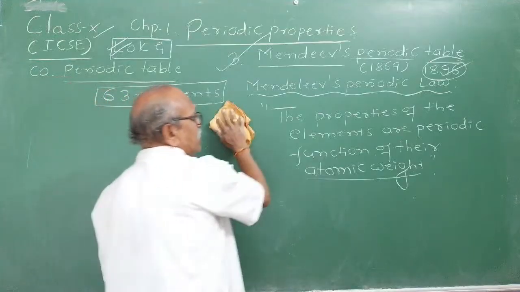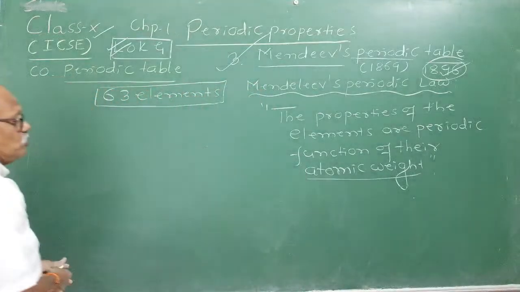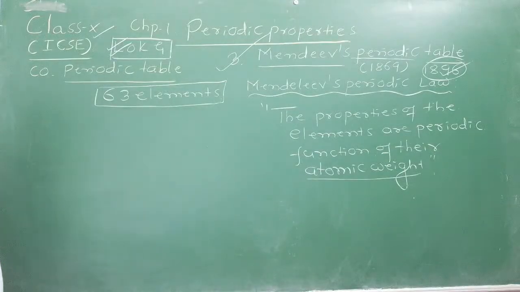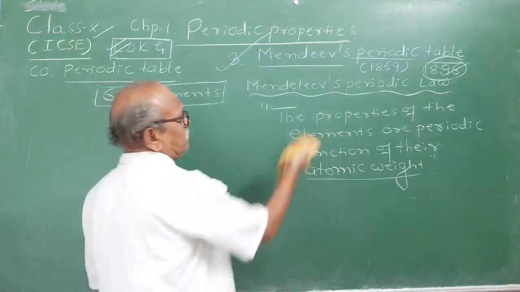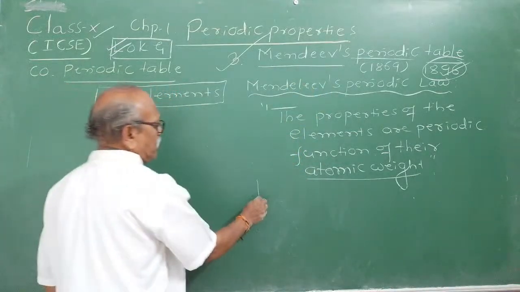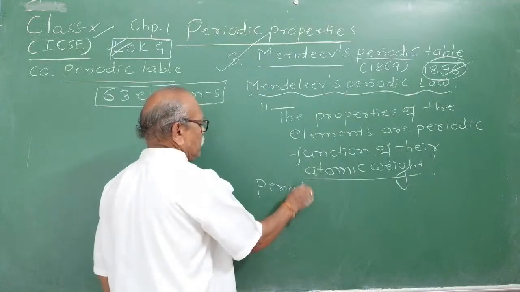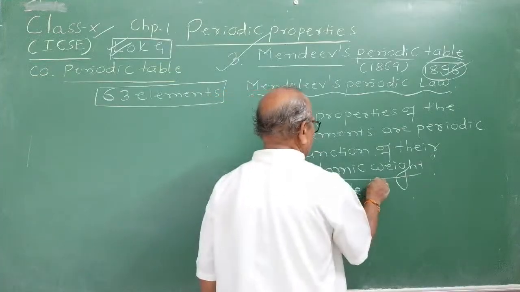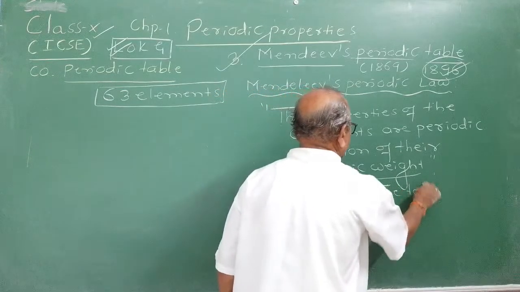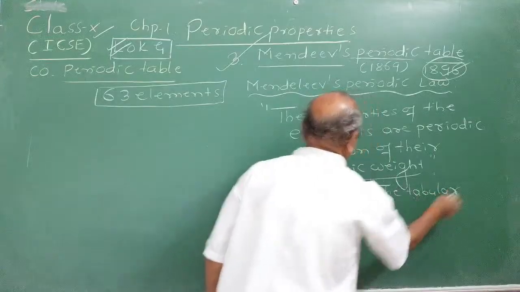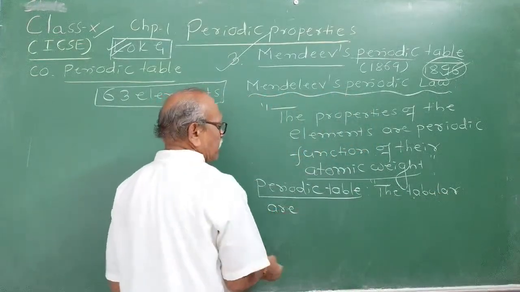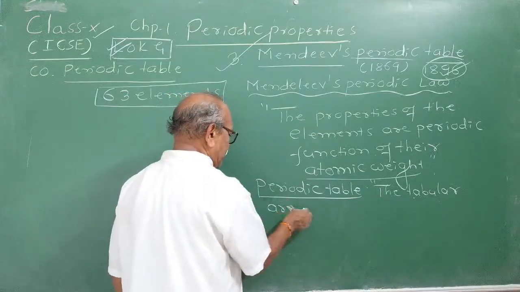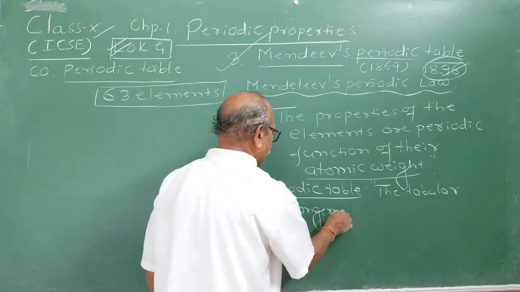Finally, he classified the elements into vertical columns called groups. The same name is used till today. And horizontal rows are called periods. Now, the actual definition of the periodic table. What is the definition of the periodic table? The periodic table can be defined as the tabular arrangement of elements. Tabular means a table, so a tabular arrangement of elements.